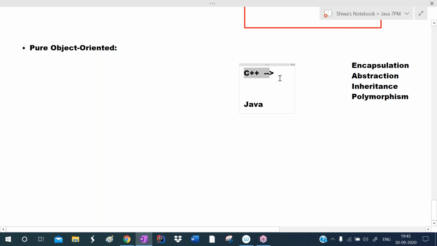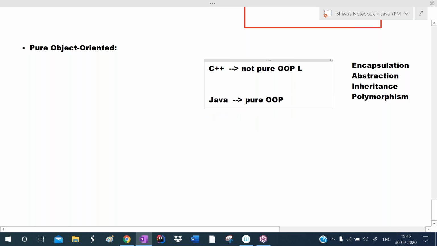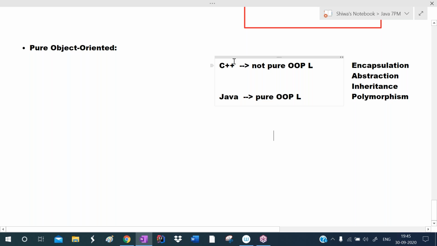C++ supports these four concepts, and Java also supports these four concepts. But we call C++ not a pure object oriented programming language, whereas Java is a pure object oriented programming language.